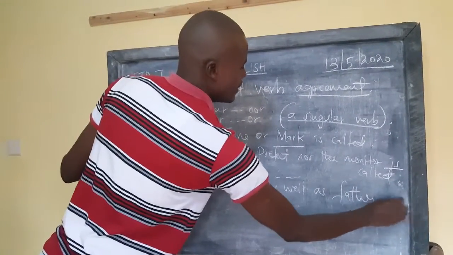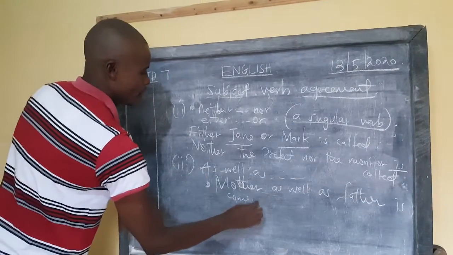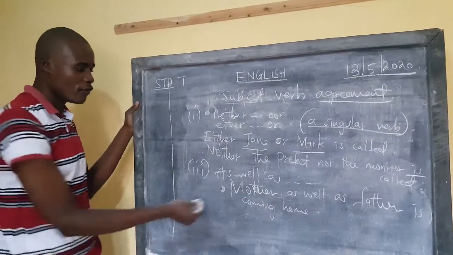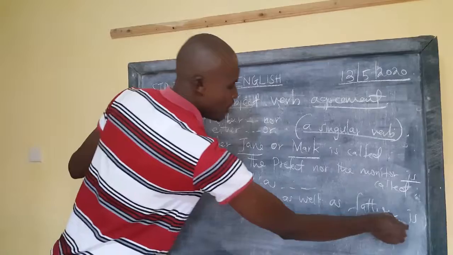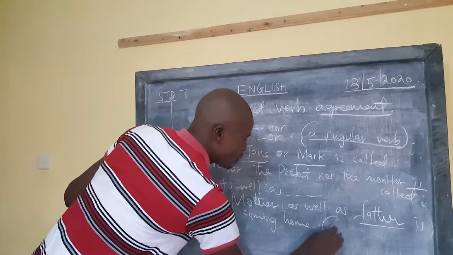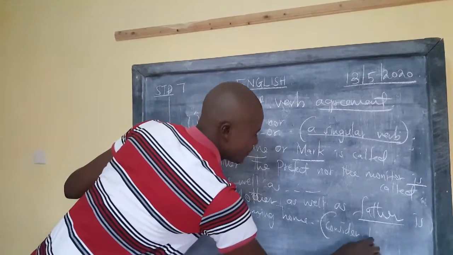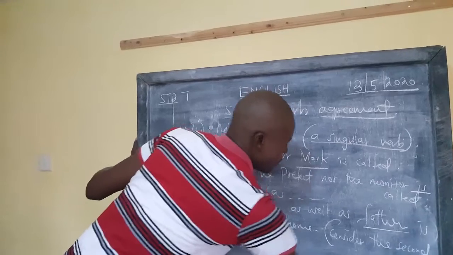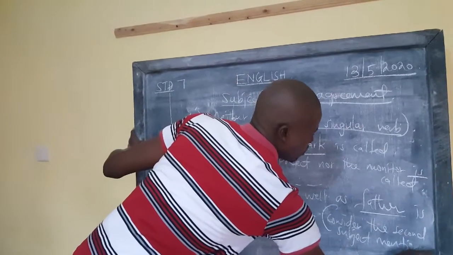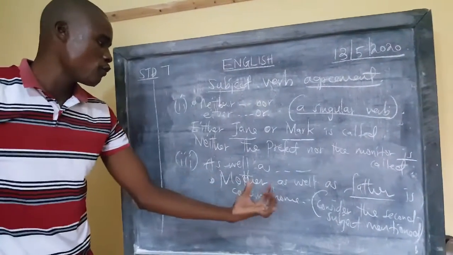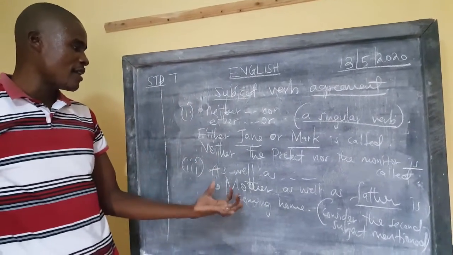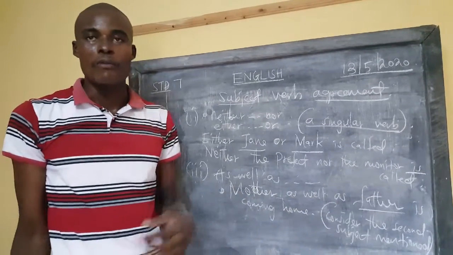Mother as well as father is coming home. Now, why do we use "is"? Because we are referring to the second subject mentioned. We have already mentioned mother as well as father. So in this category, we look at the second subject. The second person we have mentioned after mother is father. So father is one. That's why we talk of "is". Mother as well as father is coming home today.